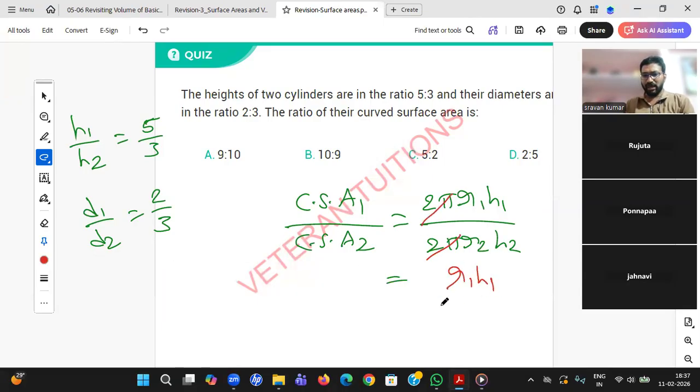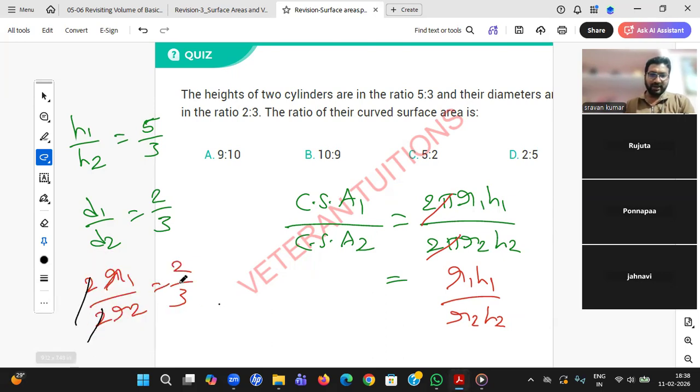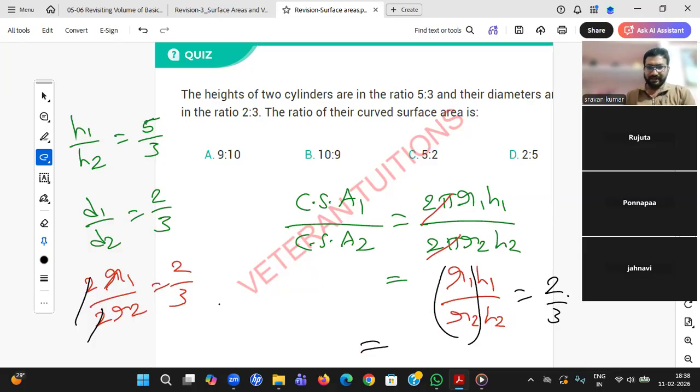I have the final formula R1 H1 by R2 H2. But do I have the R1 by R2 ratio? I have the D1 by D2 ratio. But you know D1 is 2R1, D2 is 2R2, 2 by 3. So clearly I can see R1 by R2 is 2 by 3. So in place of R1 by R2, I can keep 2 by 3. In place of H1 by H2, I can keep 5 by 3. So it is nothing but 10 by 9. 10 is to 9 is the right answer.